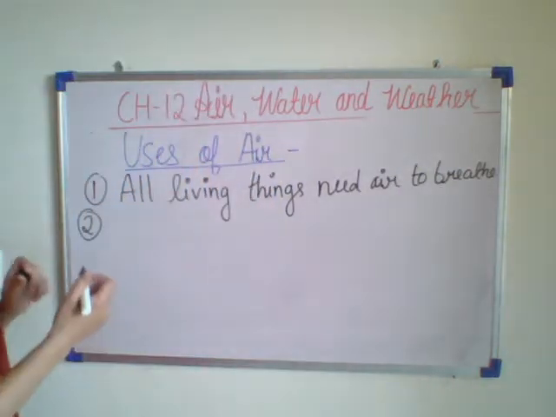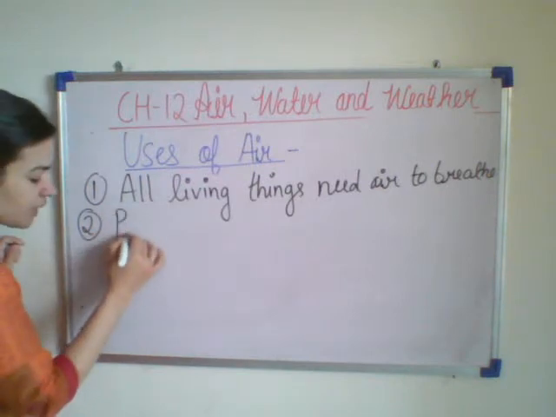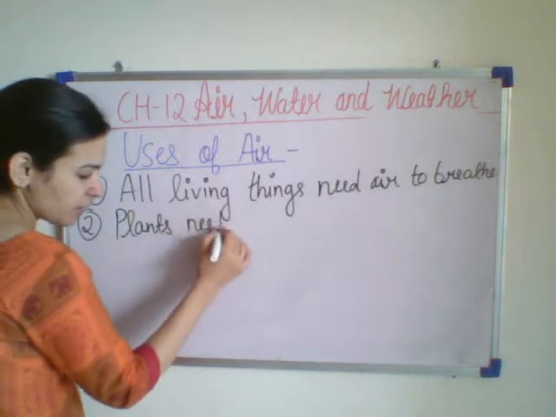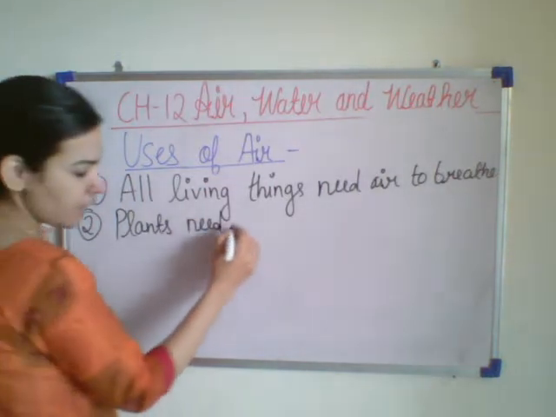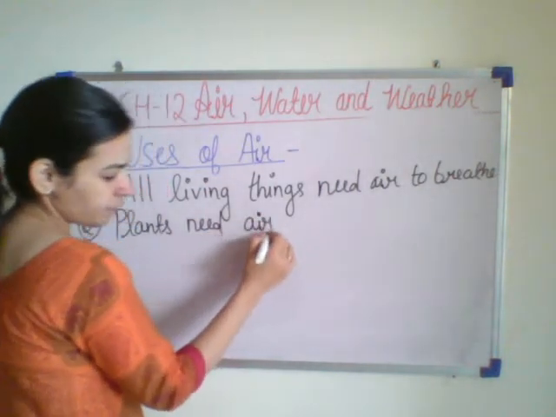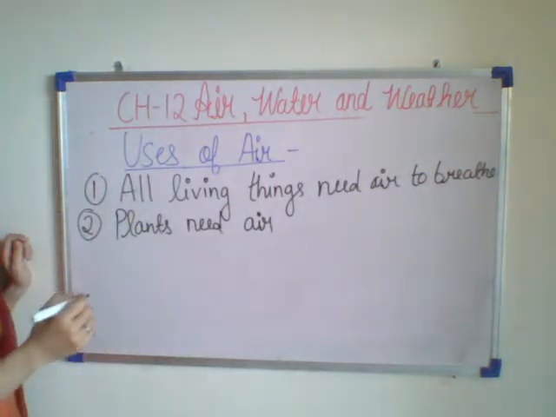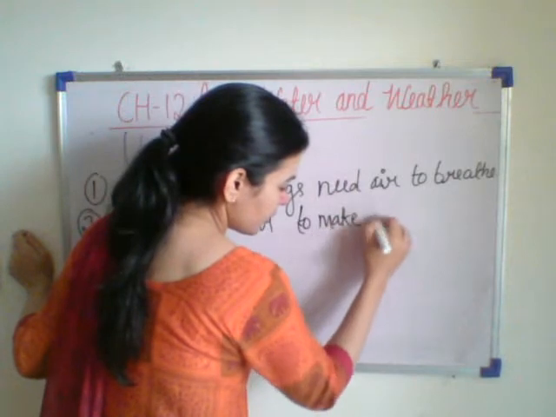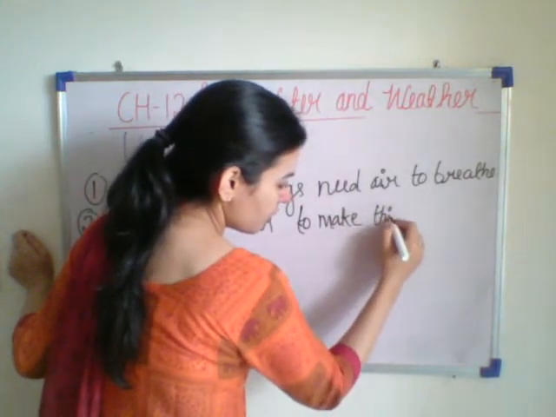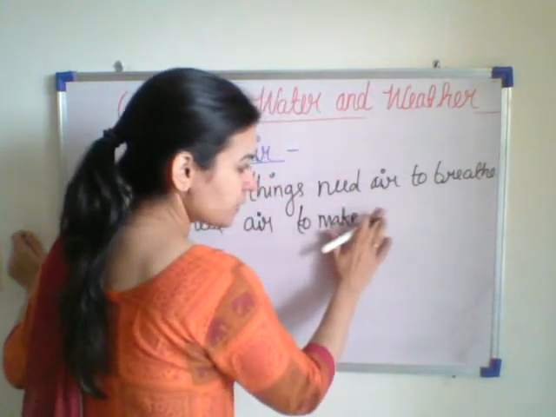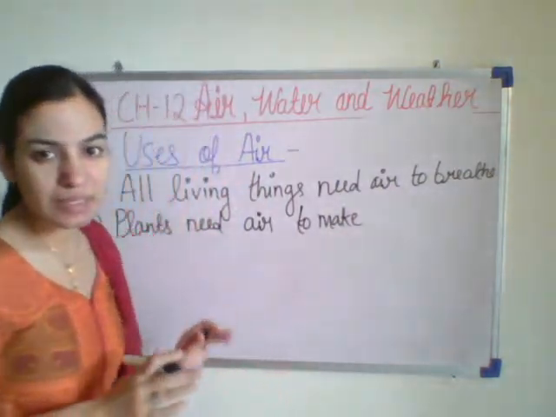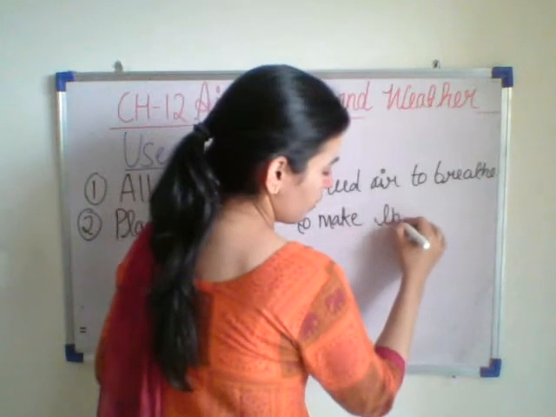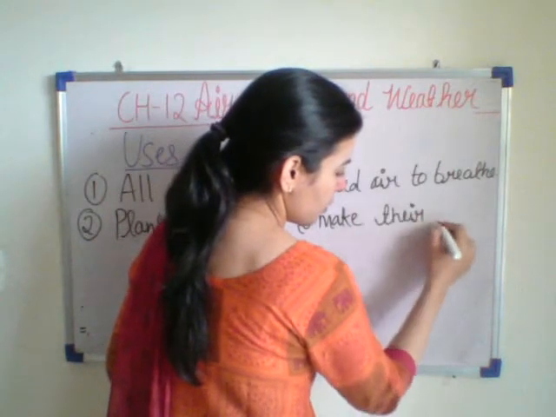So all the green plants need air to make their food.